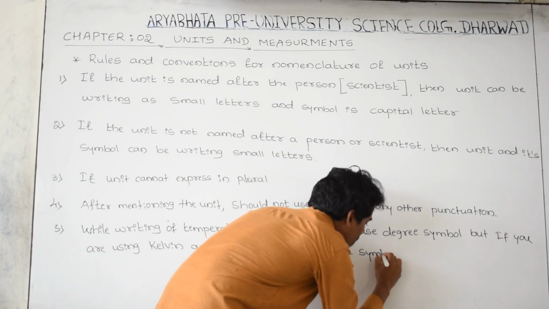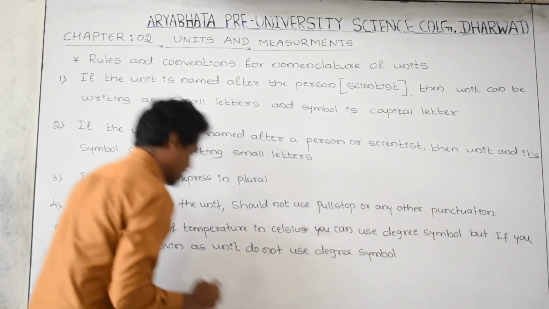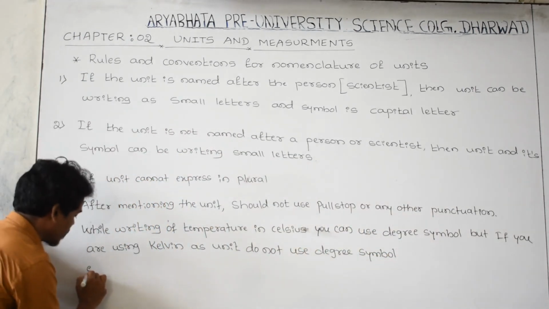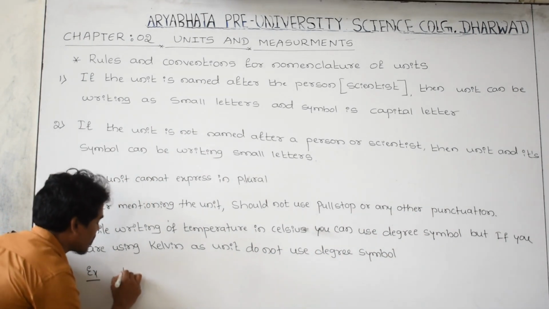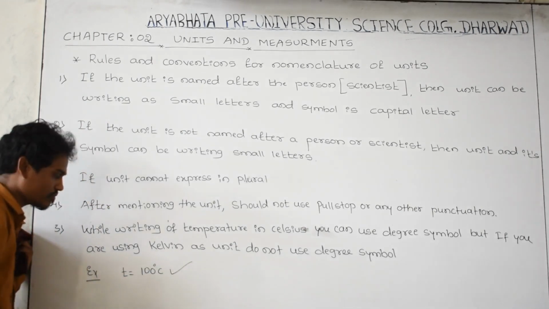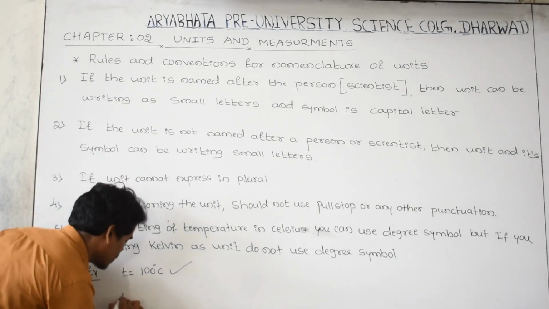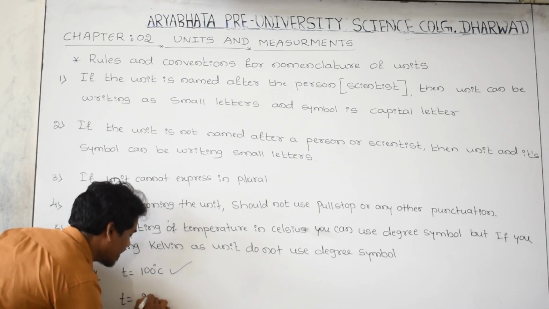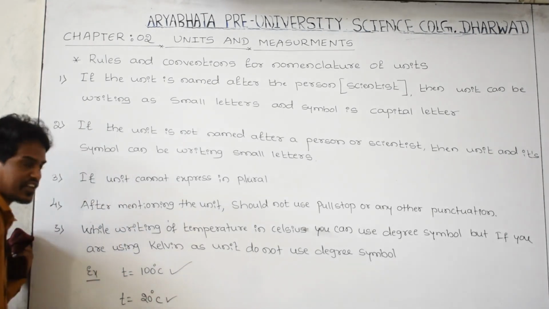For example, let us see. Temperature T is equal to 100 degrees Celsius. Yes, it is right. Temperature is equal to 20 degrees Celsius. Yes, it is right.